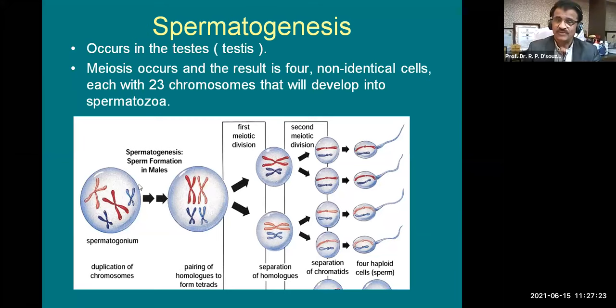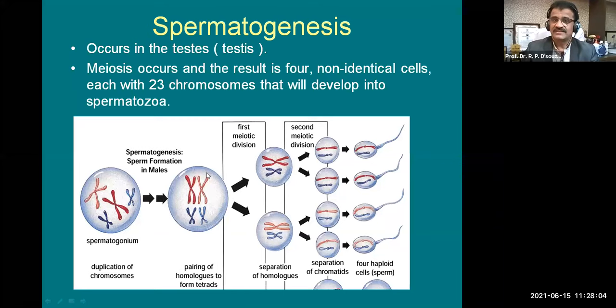Now if you see through this image, you can see the spermatogonium where duplication of chromosomes is taking place. After spermatogenesis begins, pairing of homologs happens to form tetrads. Okay, they call it tetrads. And after pairing, the first meiotic division takes place. In the first meiotic division there is actually a reduction, from diploid into haploid number. But here we get only 2 now.